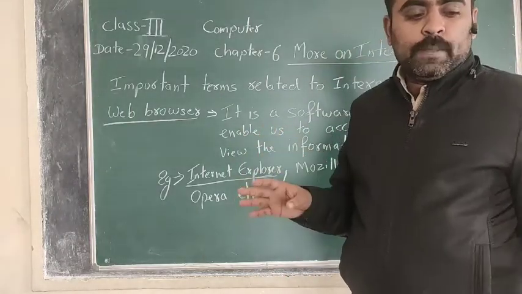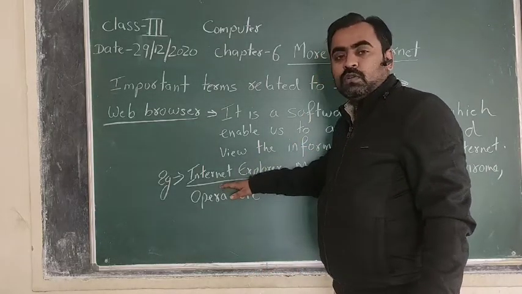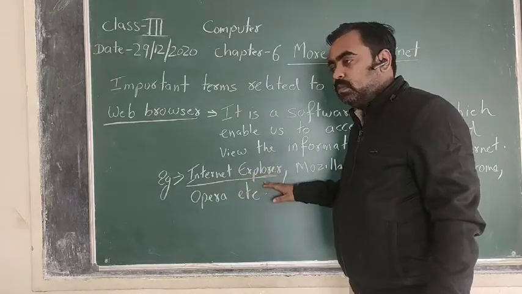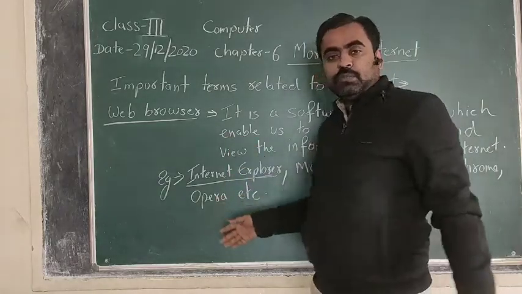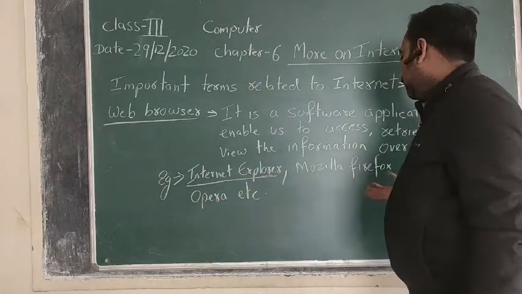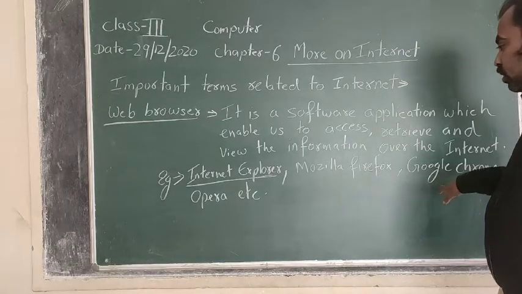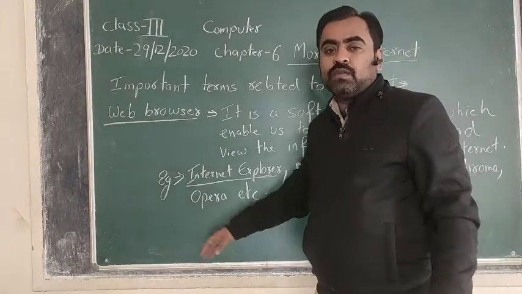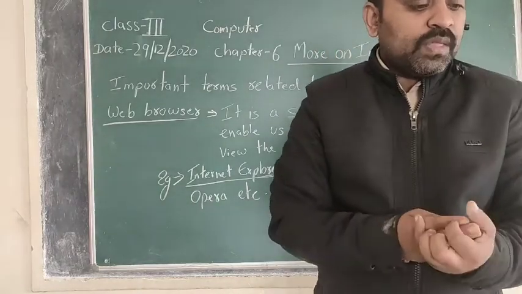So it is available on almost every system, either a desktop, laptop or any smart device. Other than that, you can use Mozilla Firefox, Google Chrome, Opera, and other web browsers also.